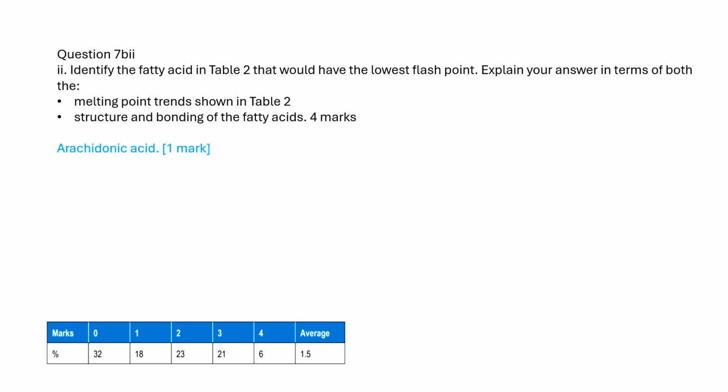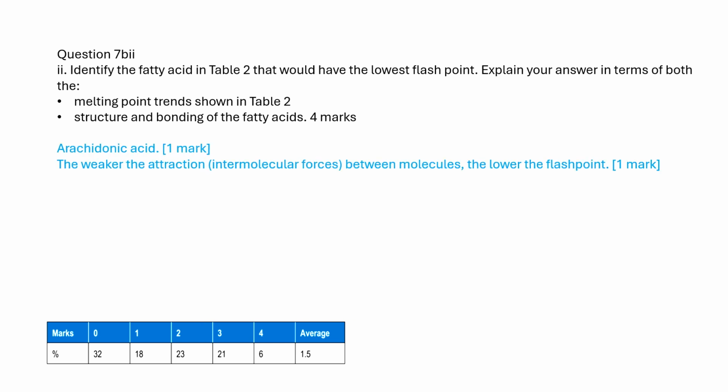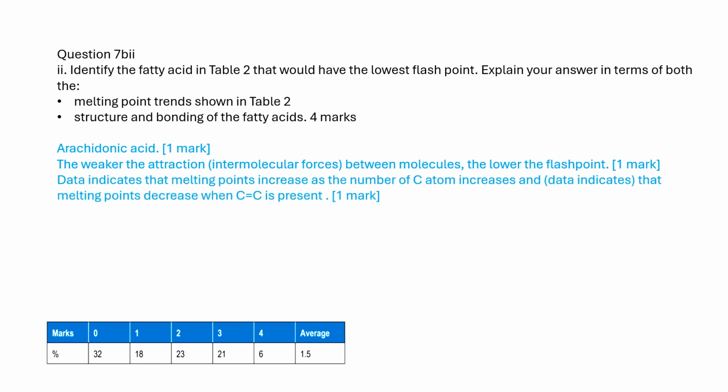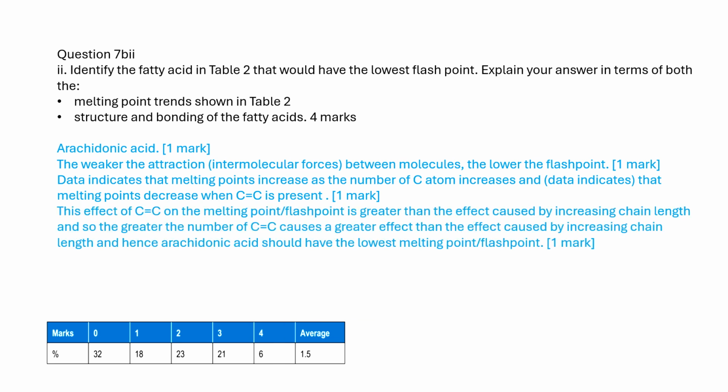Arachidonic acid. The weaker the attraction between molecules, the lower the flash point. Data indicates that melting points increase as the number of C atoms increases, and data indicates that flash points decrease when carbon-carbon double bonds are present. This effect on the flash point is greater than the effect caused by increasing chain length, and so the greater the number of carbon-carbon double bonds causes a greater effect than increasing chain length, and hence arachidonic acid should have the lowest flash point.